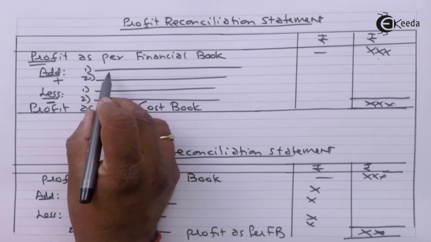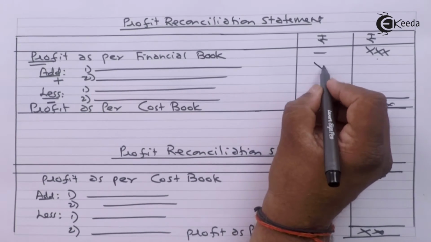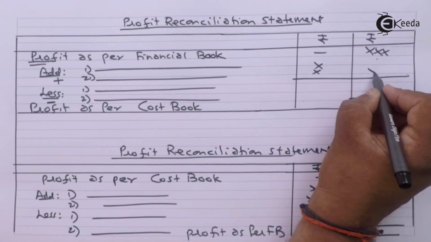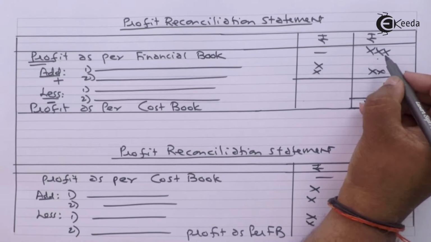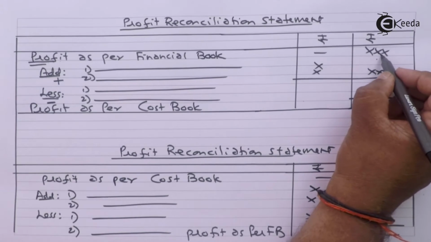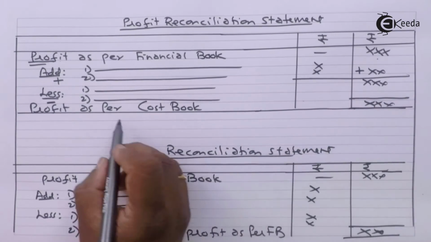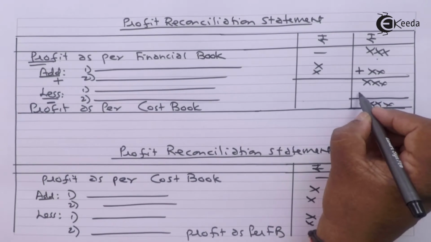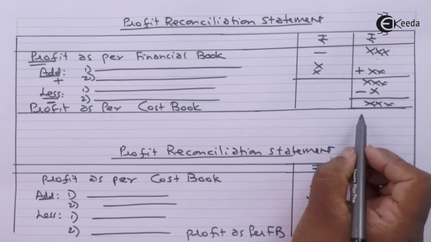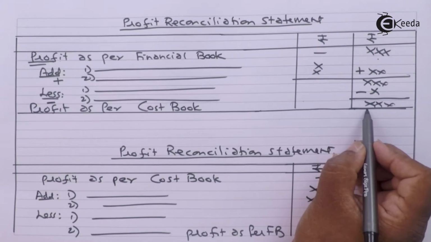All the items having a plus sign, positive numbers, we will take the total of these and add it to the opening balance, that is profit as per financial book in this case. Then you take the total of the negative amounts. This total will be subtracted to arrive at profit as per cost book.